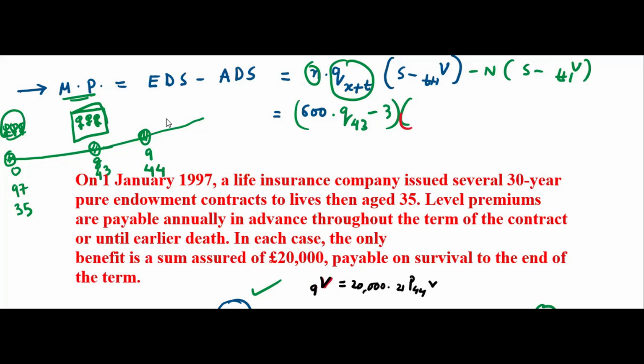I left V21. Okay. Minus. This is the expected present value of outgo. Let me write the expected present value of income as well. This will be P A due 44. You can check it. Okay. If you have any problem, you can ask me. You can do the calculation. Okay. You can put here V9.